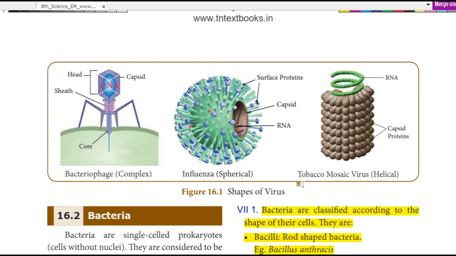Tobacco mosaic virus. Helical virus. Helical. You see, this is RNA, capsid protein. And this itself looks like a spiral, I mean spikes. It will get stuck into the body.